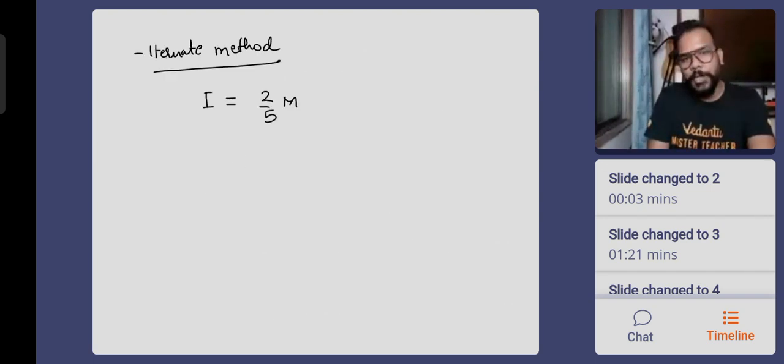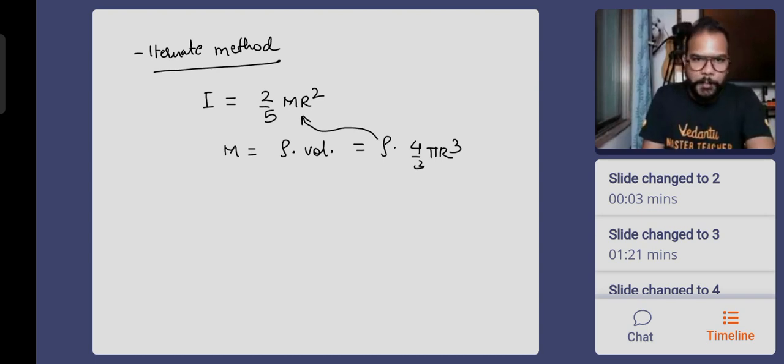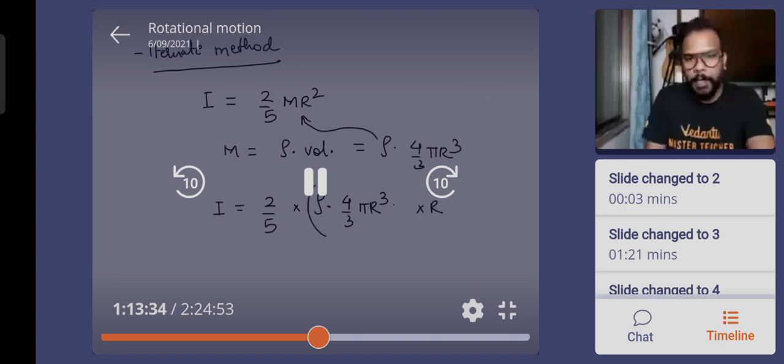If we find the moment of inertia as 2 by 5 mr square, what is mass? Mass is density into volume. So density is constant, so 4 by 3 pi r cube. Let's put it here. So the moment of inertia comes out to be 2 by 5 into rho into 4 by 3 pi r cube. This is the mass, and into r square.